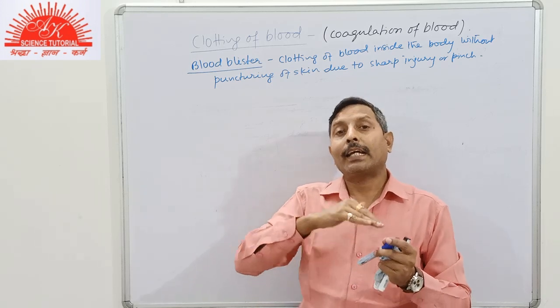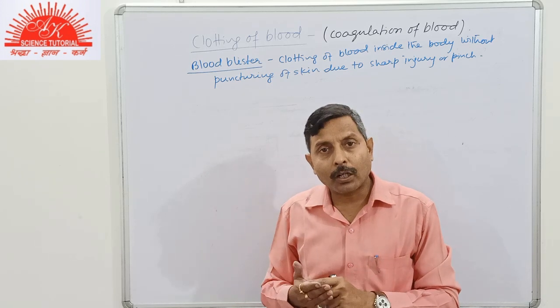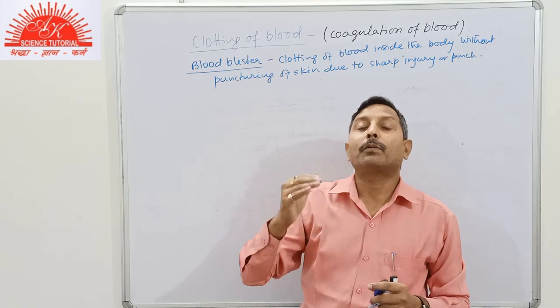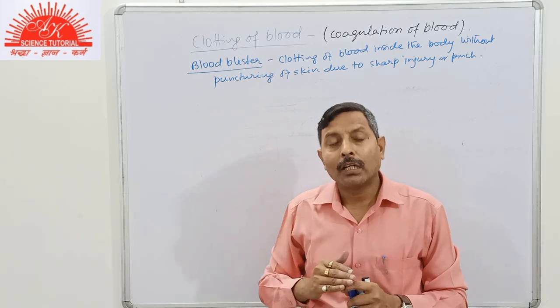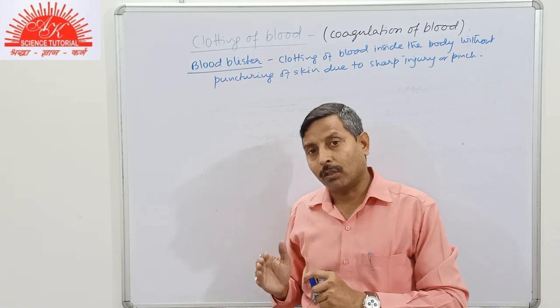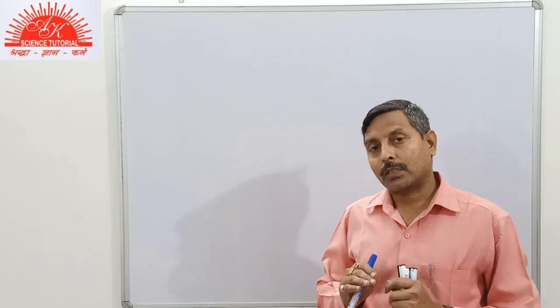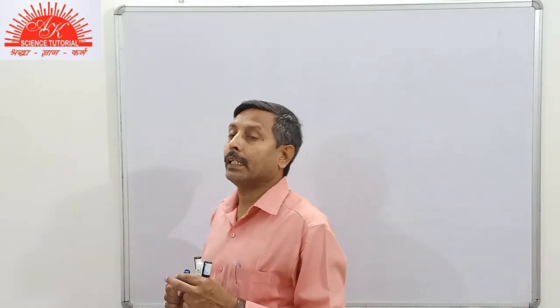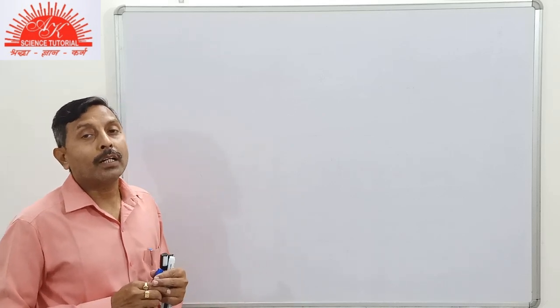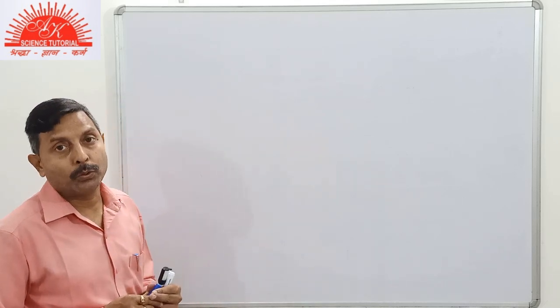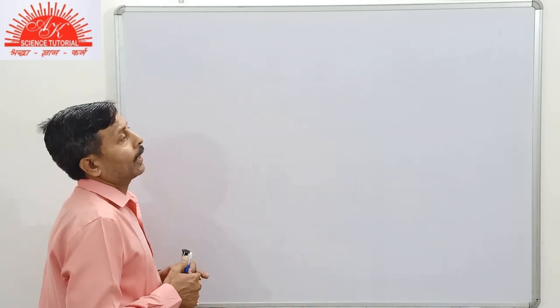It prevents excessive loss of blood from the body, and second, it prevents entry of germs through that cut part of the body. Now student, we have to study here about blood groups and blood transfusion. Now what is blood transfusion?